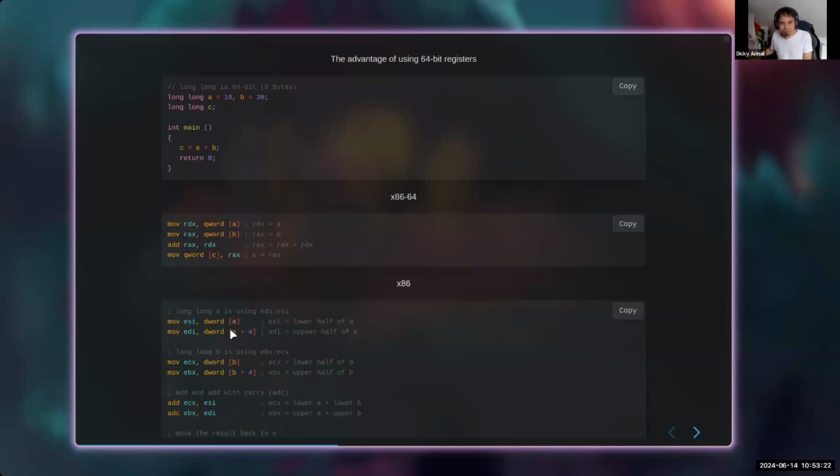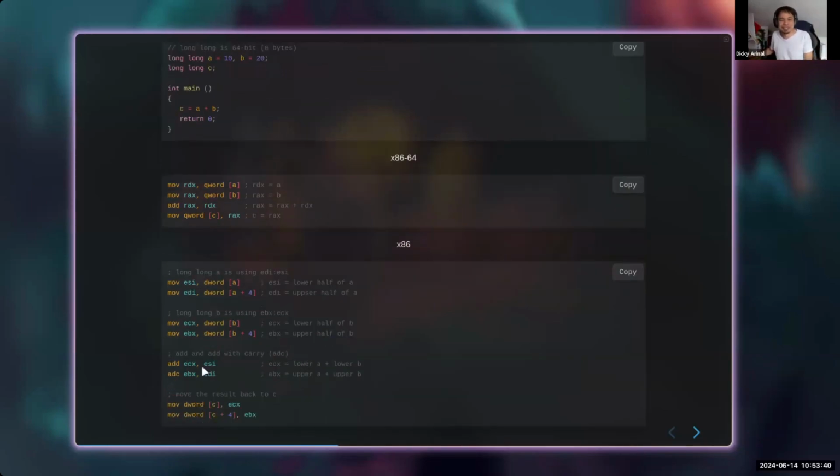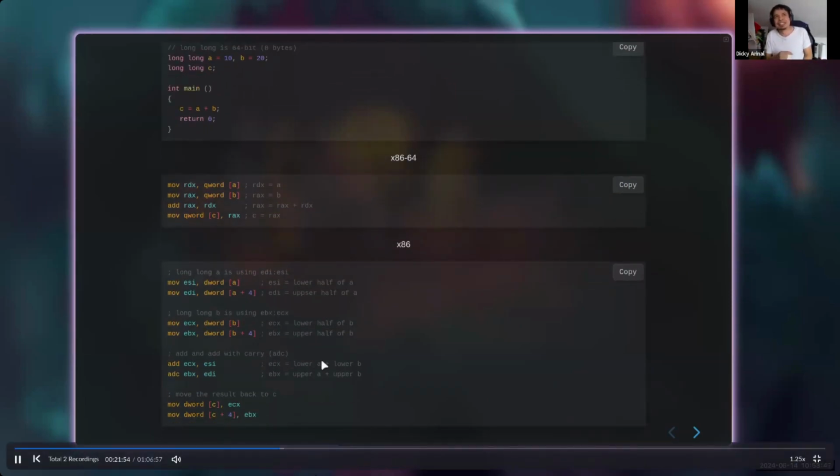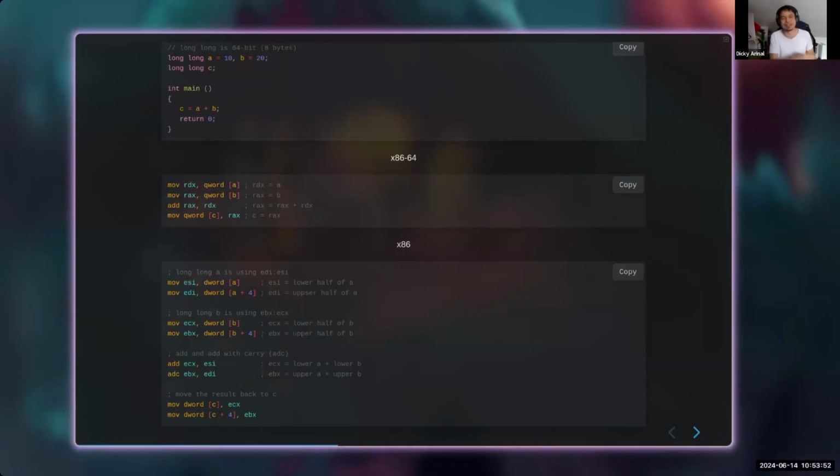So now this is x86, 32 bits. We don't have 64 bits. We can still perform a 64-bit operation, but of course it will be longer. And of course we need to combine several registers to do that. I don't want to explain the details, but basically we can still do that, but with a longer operation. So if you are doing a 64-bit operation on a 64-bit CPU, of course it will be faster.